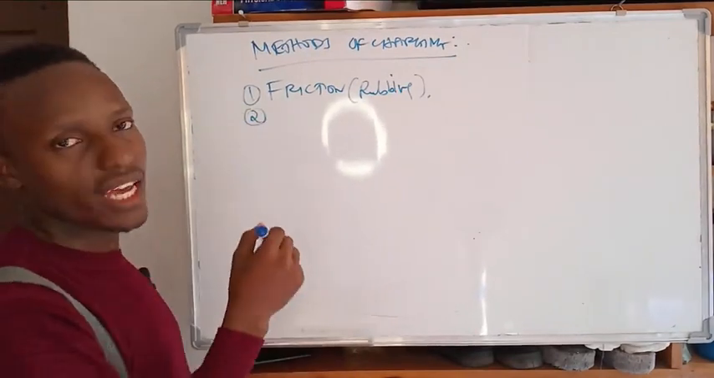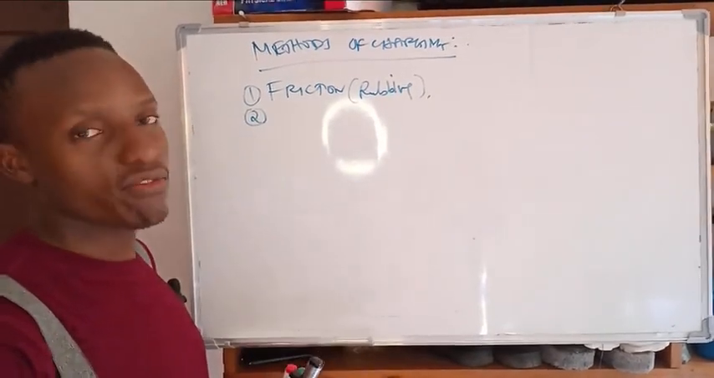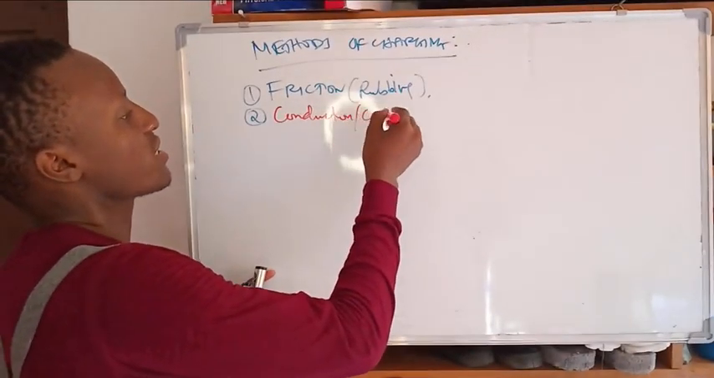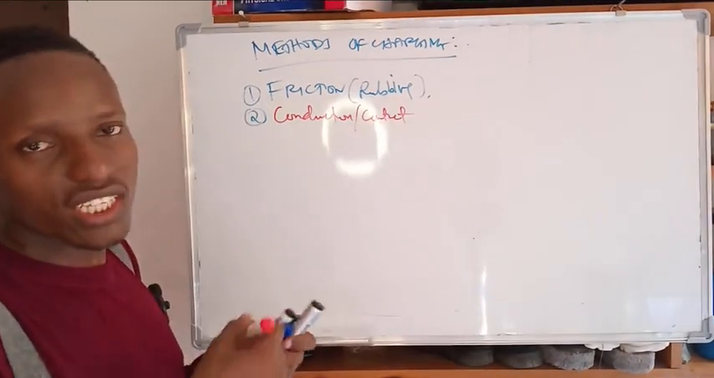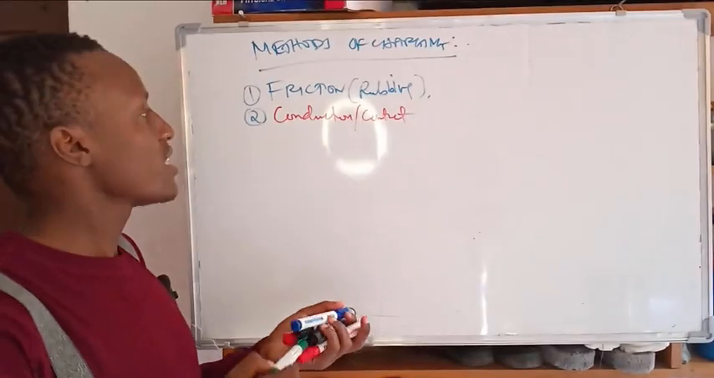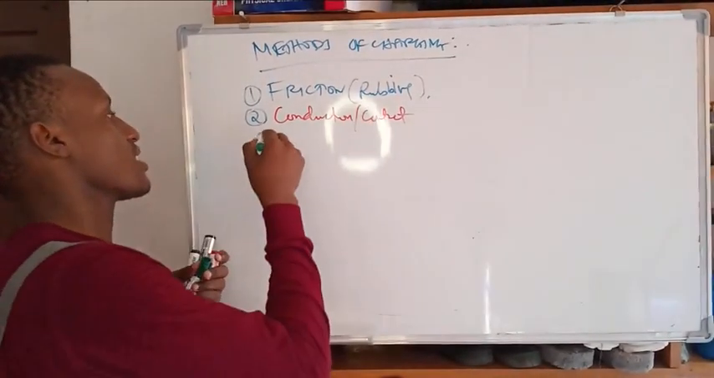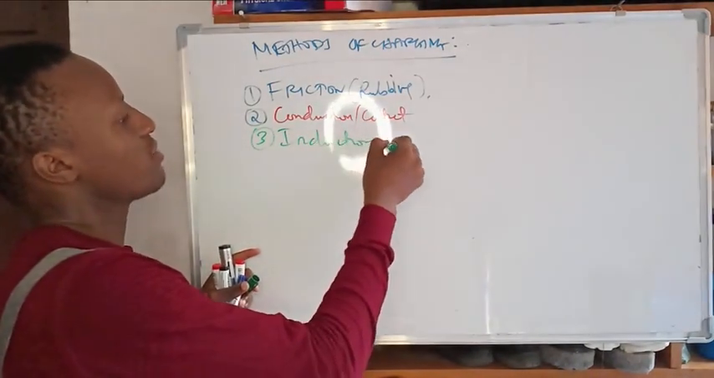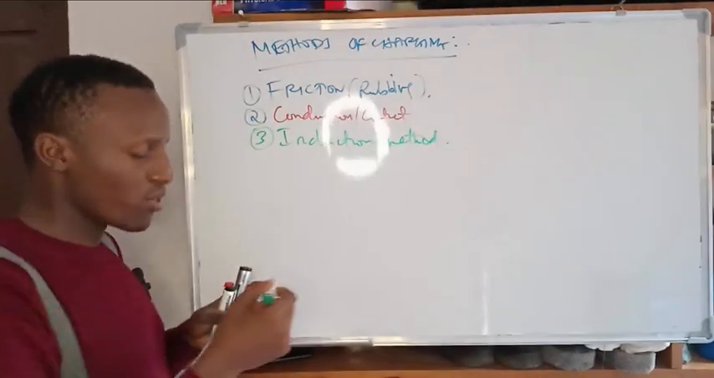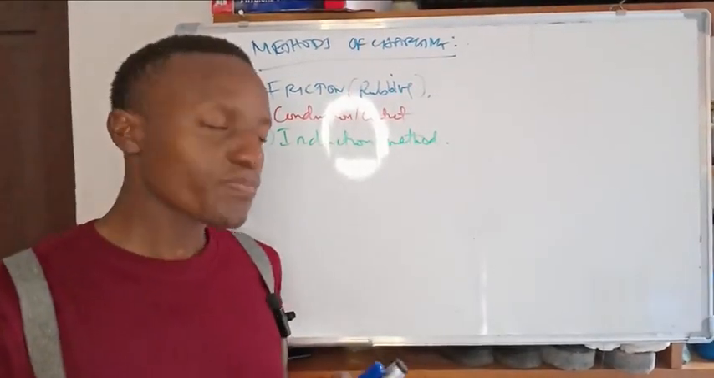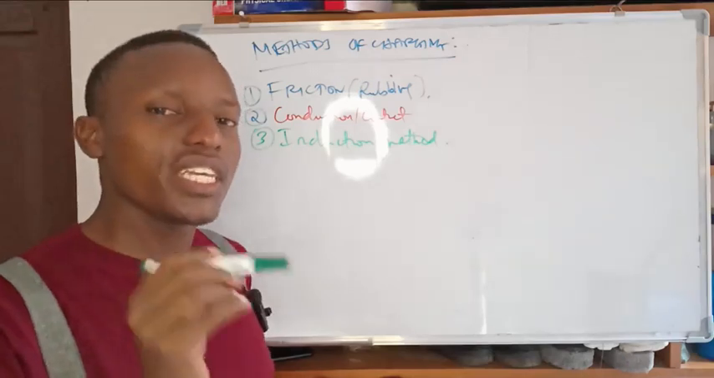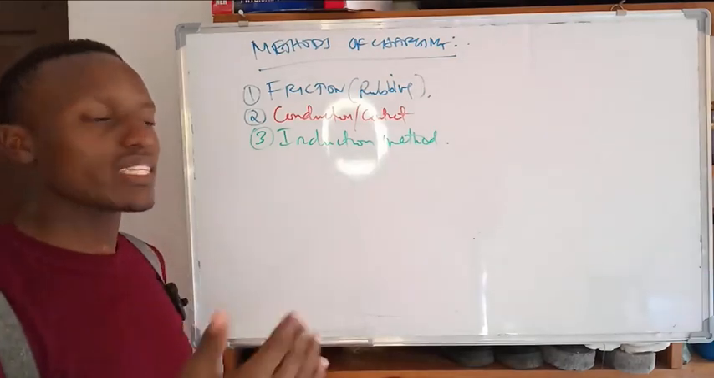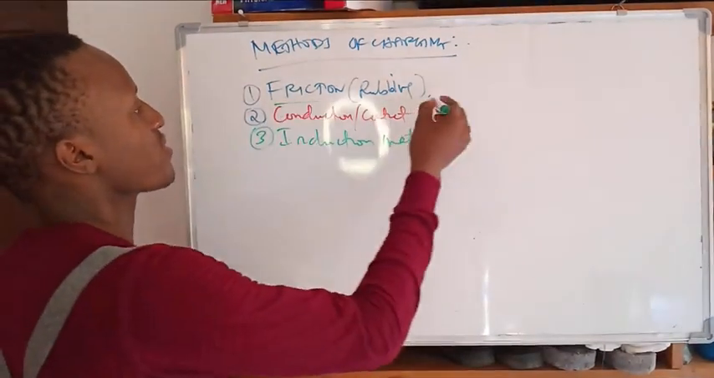Instead of rubbing, you have what we call conduction, or contact. When things come in contact, the charge is transferred. The third one is the induction method. So there are three methods of charging bodies. You critically have to know each one and how you can use it in your environment, what materials are preferred and what are not preferred. So let's speak about friction.